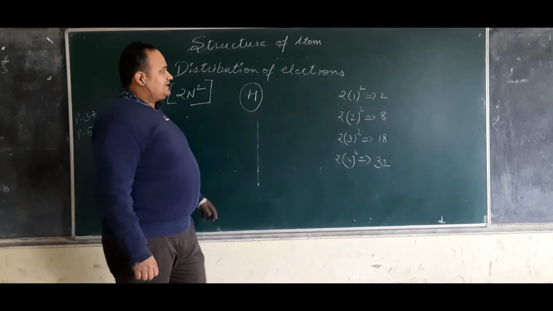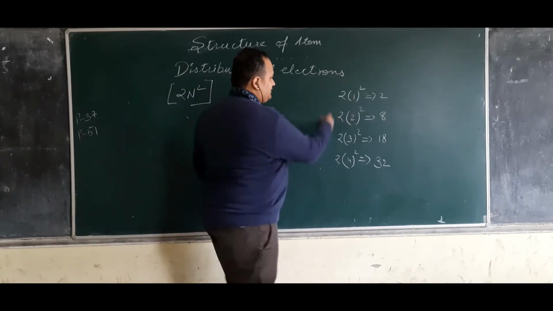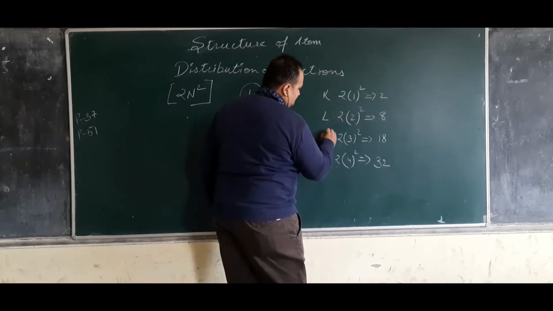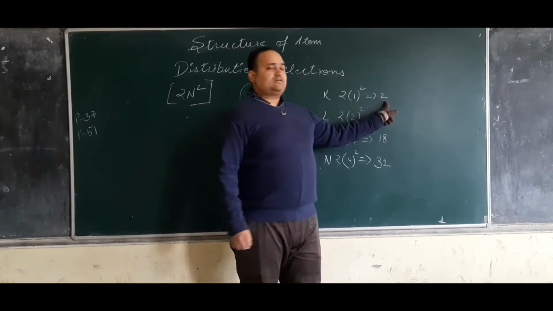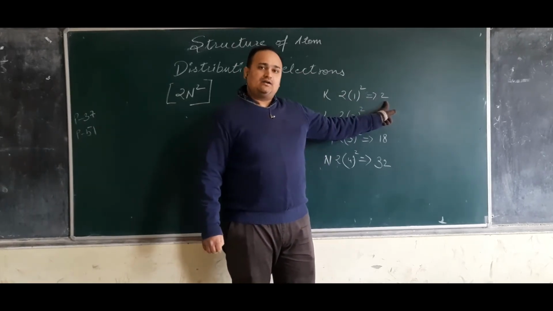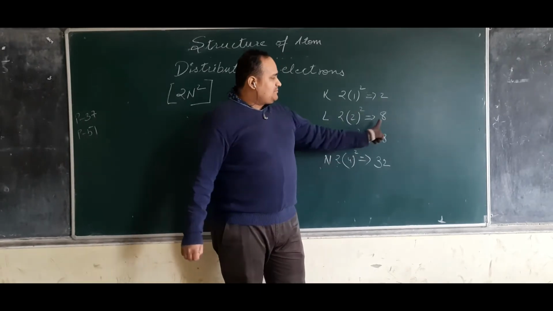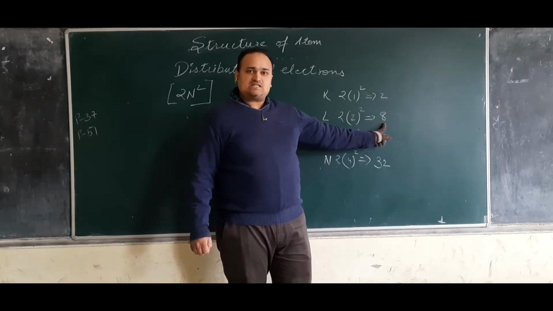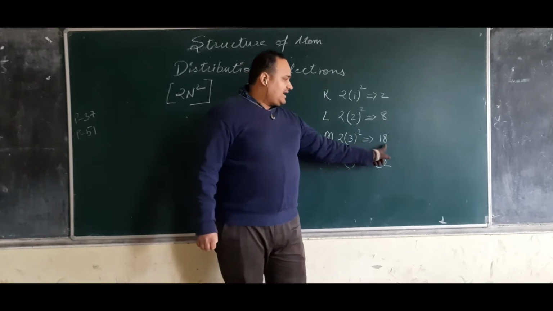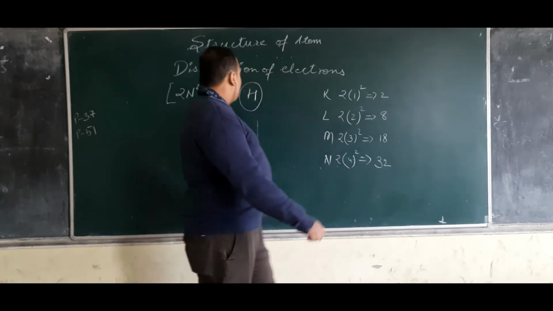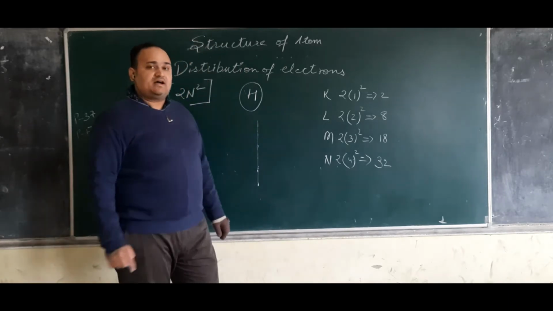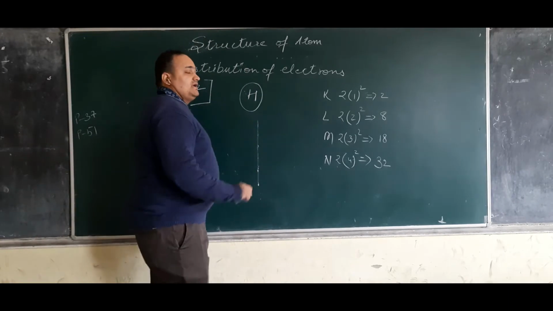Now what he stated is that in K, the maximum number of electrons which can be accumulated is 2. In L, the maximum number of electrons which can be accumulated is 8. Similarly, M has 18 and N has 32. So hydrogen's atomic number is 1.